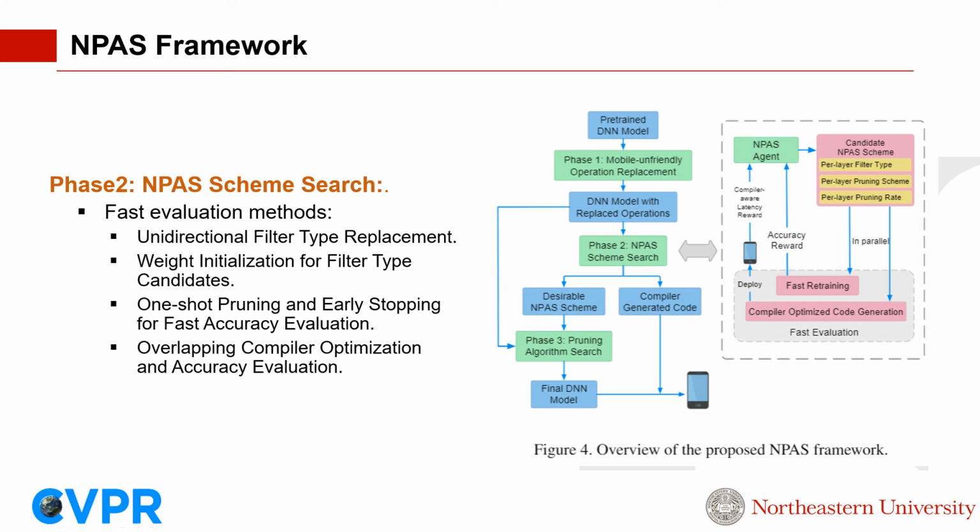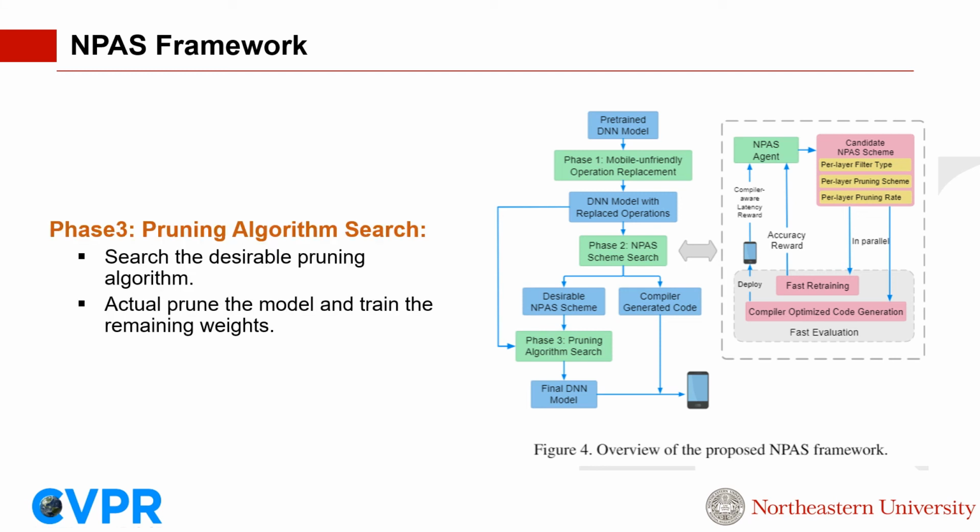Besides that, the compiler code generation and latency measurement do not need the absolute weight values. Compiler code generation is much faster than DNN training and can be performed in parallel with accuracy evaluation. As a result, it will not incur extra time consumption to NPAS.